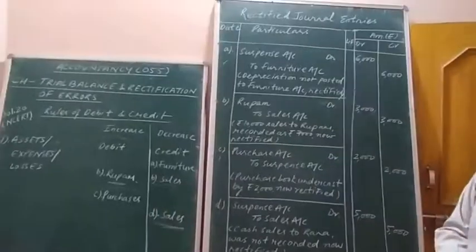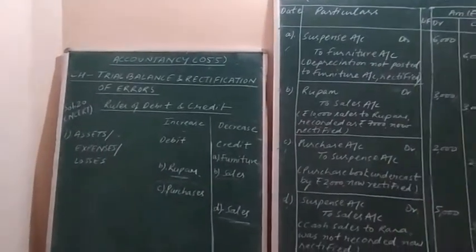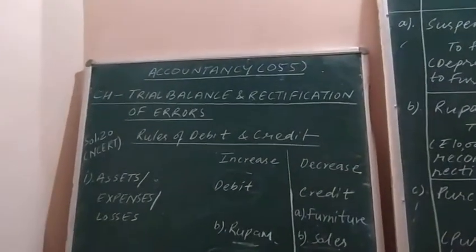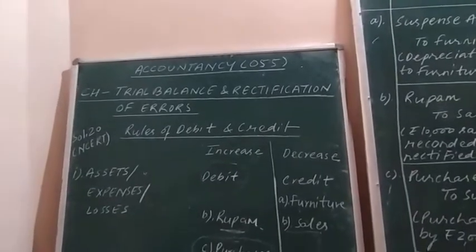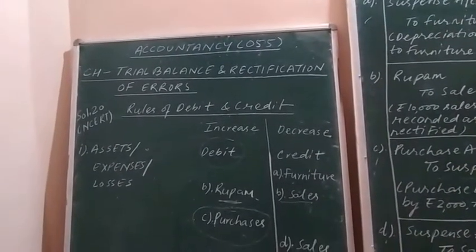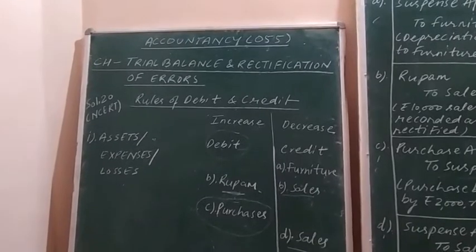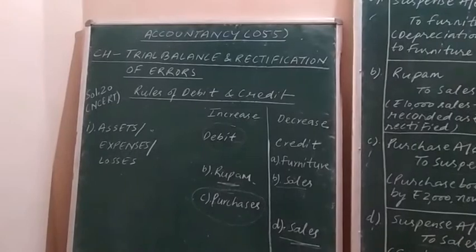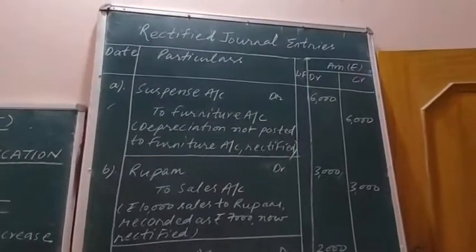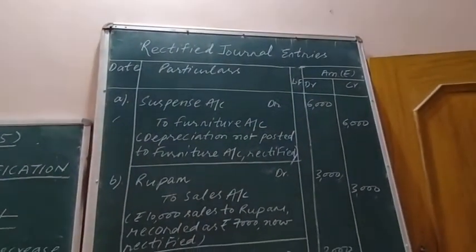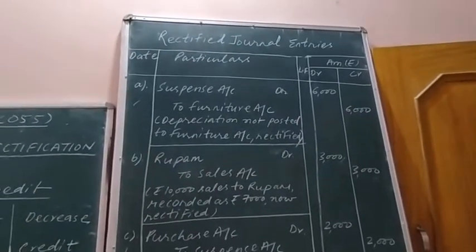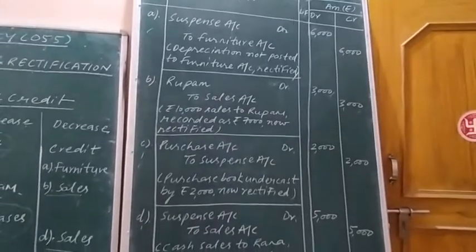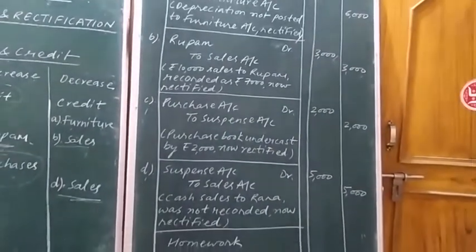Just have a look over the complete solution of the question and take the screenshots. Take a screenshot of the left hand side solution of the same question. This is the working note, very important for you to understand the solution, the explanation of the question. Now just see the right hand side of the solution. First of all, take the screenshot of the B part. Then take the rest part screenshot. I am showing you the rest part.